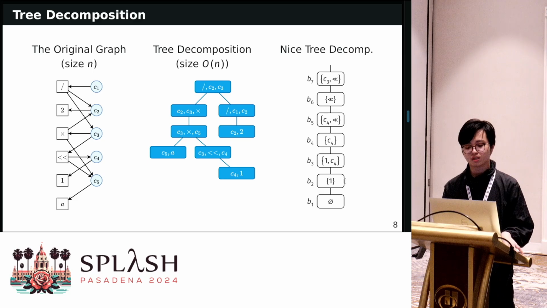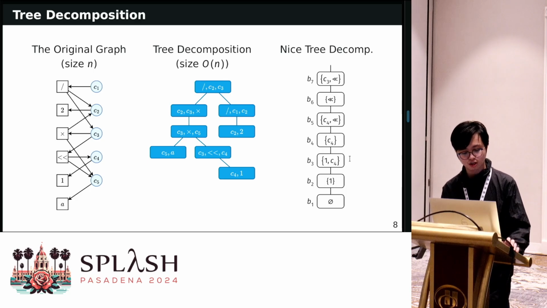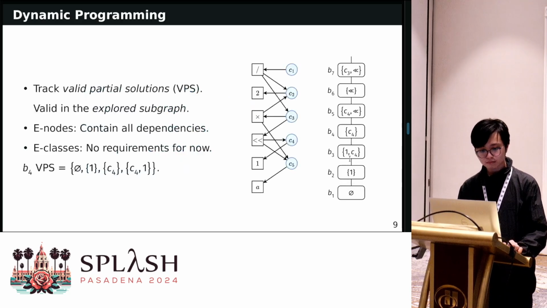And we have this introduce node, where we introduce an additional vertex compared to the child of the current node. And then we have forget, where we remove 1 vertex from the child. And at the end, we have join node, but we will not talk about it here due to time limits.